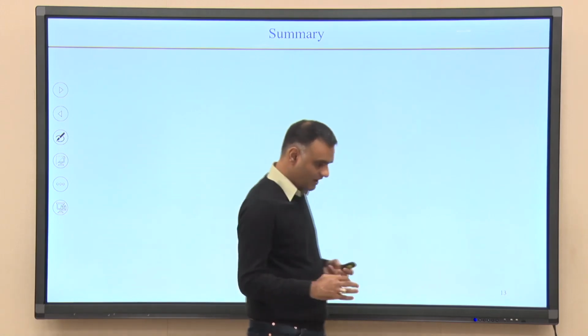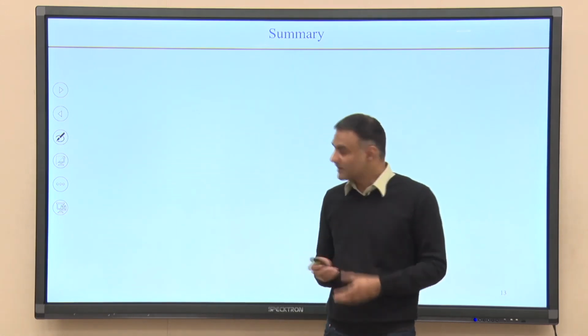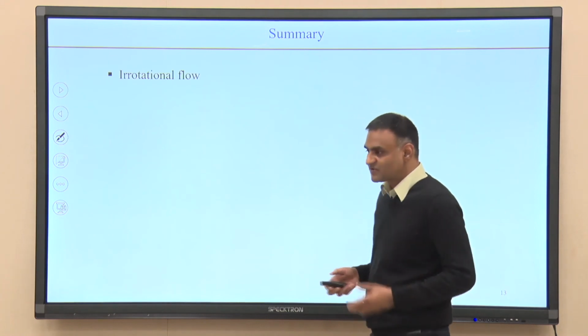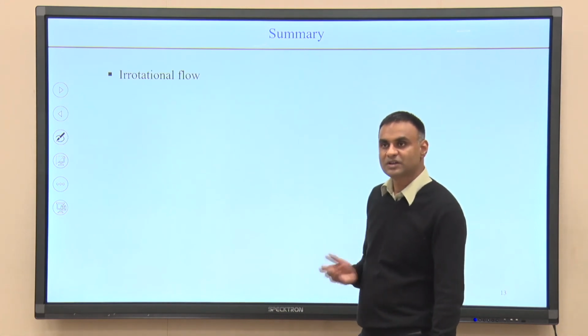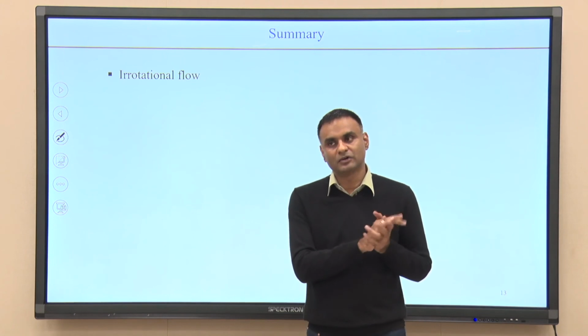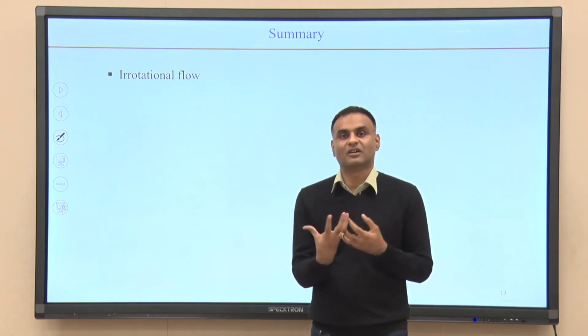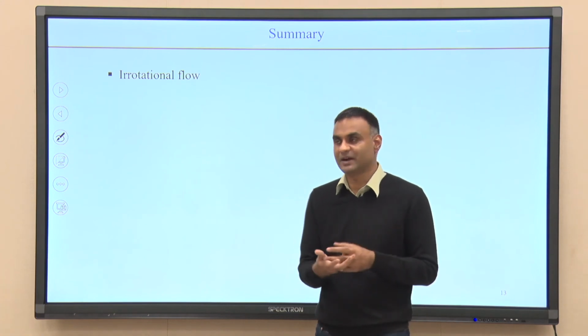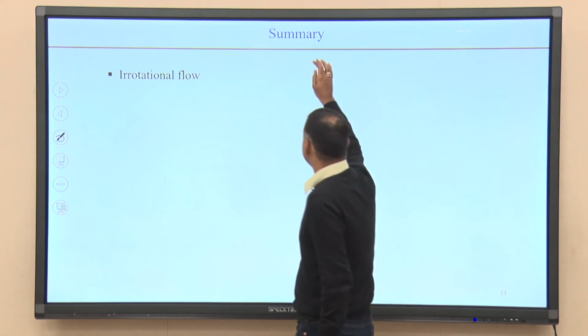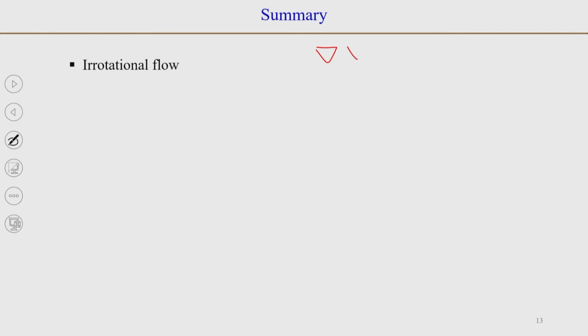Now, that is all what we have discussed today. Let us summarize what we discussed. First, we defined what is an irrotational flow, where the rotation of fluid particles is 0, and mathematically we can write that the curl of velocity, or del cross v, should be 0.